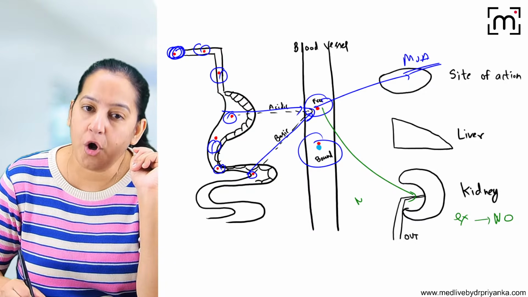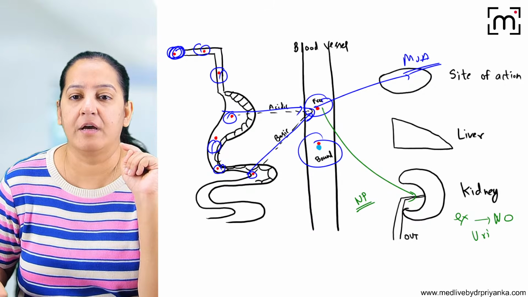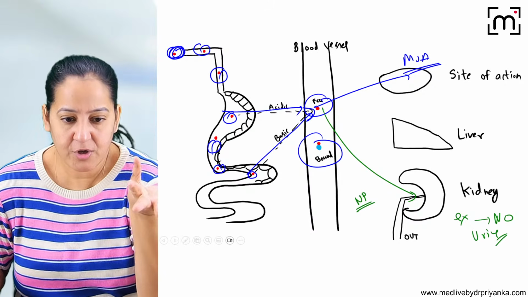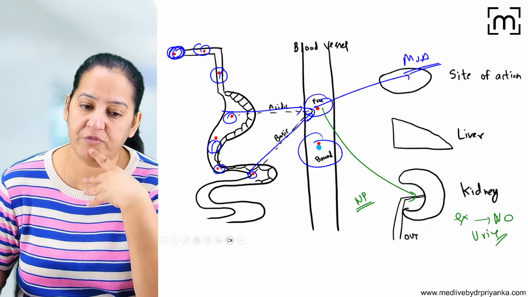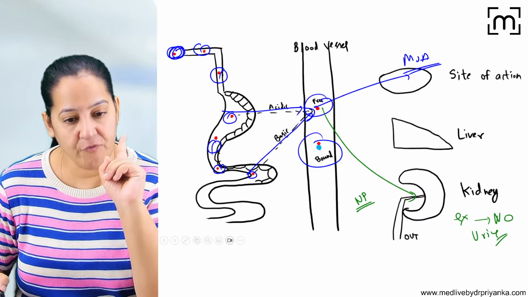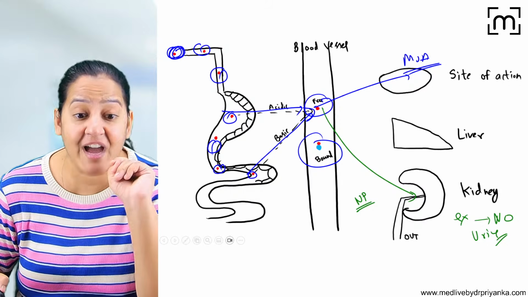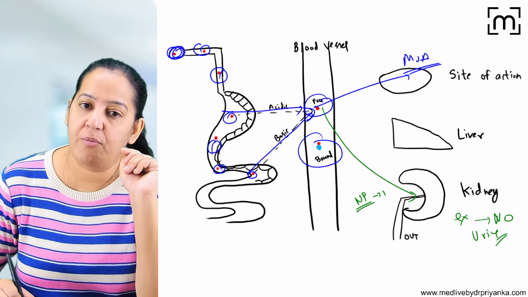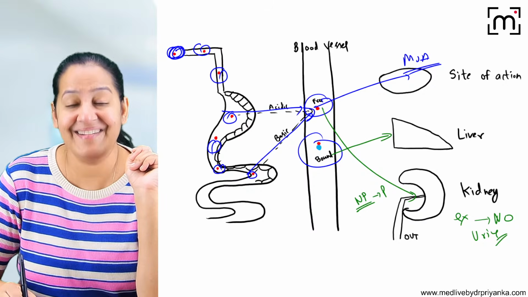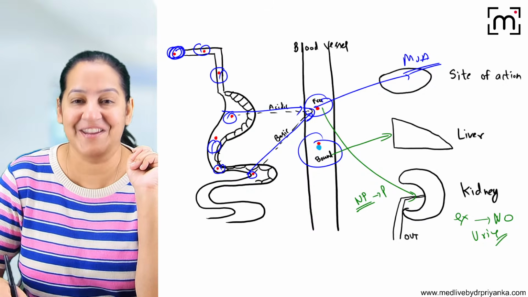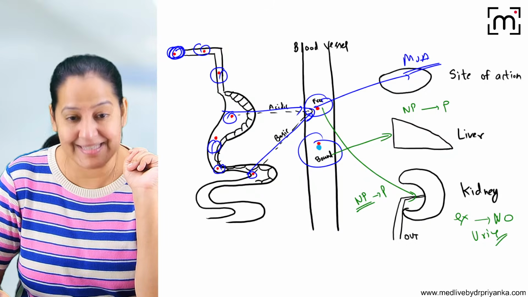Why can you not excrete me? Because the kidney says you are a non-polar drug. Non-polar means not water soluble. I will excrete the drug in the urine. Urine is water. So you have to be water soluble. If you're not water soluble, how will I dissolve you in the urine and get you out of the body? If the drug wants to be excreted from the kidney via urine, it has to be converted from non-polar to polar first. So the kidney goes to the liver and asks, can you please convert me from non-polar to polar? The liver says, yes, I can do so.